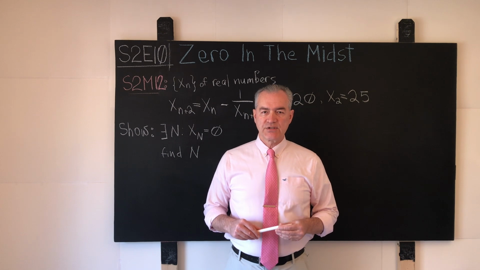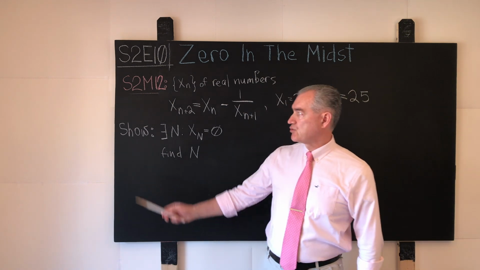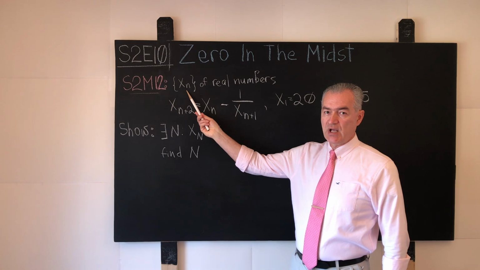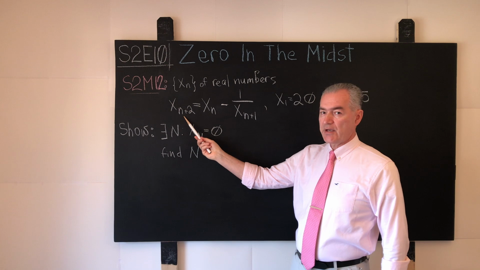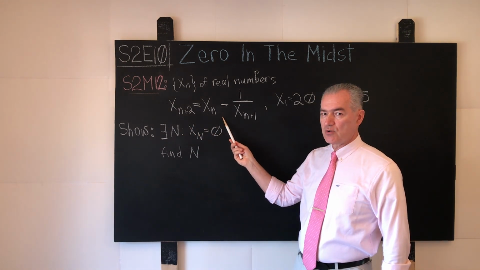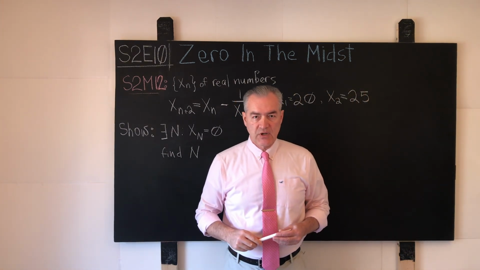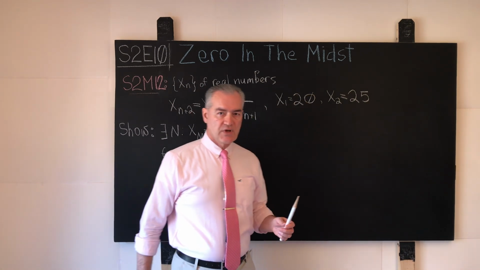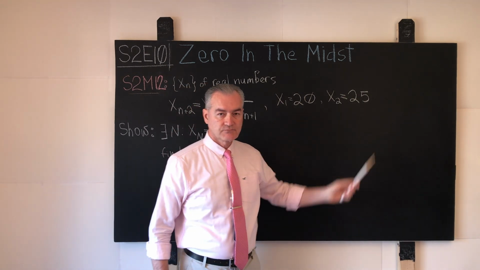I have titled this episode Zero in the Midst because in the mathematics problem S2M12 we're given a sequence of real numbers that is defined via the following recurrence relation: x sub n plus 2 equals x sub n minus 1 over x sub n plus 1, and we're also given two quite poetic values of the first two elements of that sequence as 20 and 25.